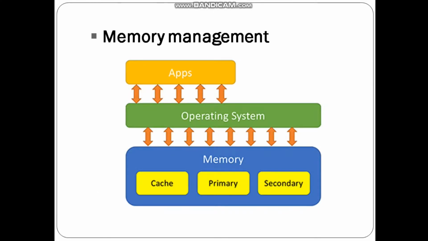The objective of the memory management process is to improve both the utilization of the CPU and the speed of the computer's response to its users via main memory. The OS is responsible for the following activities in connection with memory management: keeping track of which portions of memory are currently being used and who is using them, determining which processes and data to move in and out of memory, and allocation and deallocation of memory blocks as needed by the program in main memory.